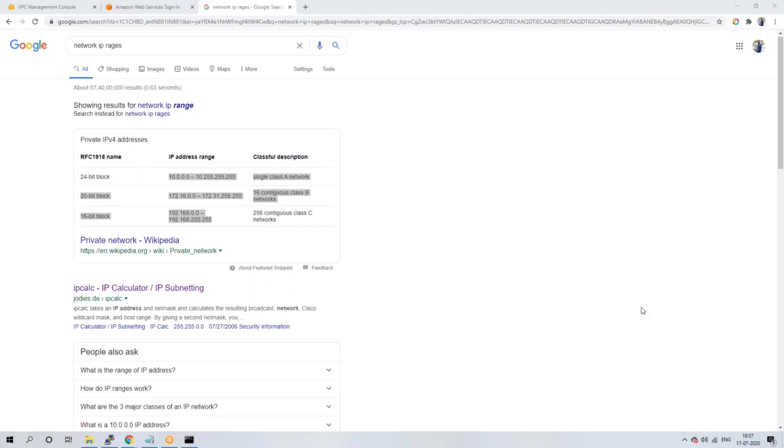Tomorrow's class, we'll discuss the VPC concept, guys. What is a VPC, how to create it, how to create the subnets, we'll discuss. Why did we discuss public and private? Because in that VPC we will create these private concepts. That is the reason I covered this public and private concept, to help you understand.